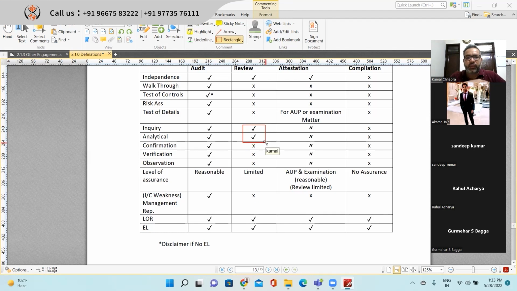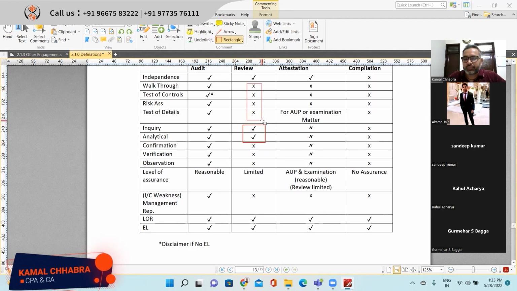No confirmation, no verification, no inspection, no observation. Even no walkthrough, no test of control, no risk assessment, no test of detail. Right? Only you need to perform inquiry and analytical procedure. So here, students sometimes get confused whether they need to perform the walkthrough or not. Right? In review engagement, no walkthrough is also required.